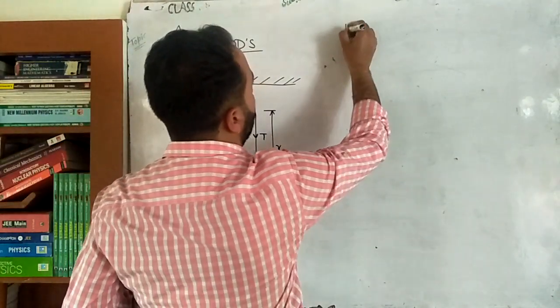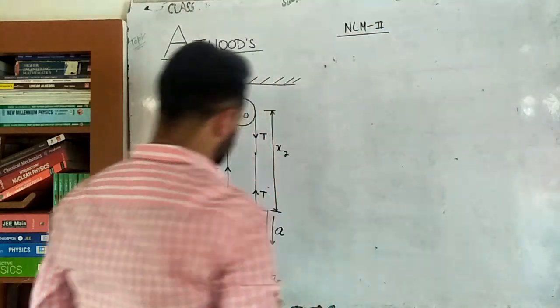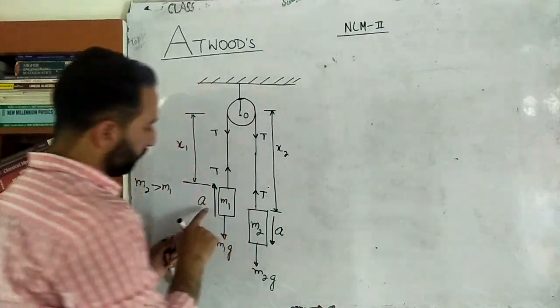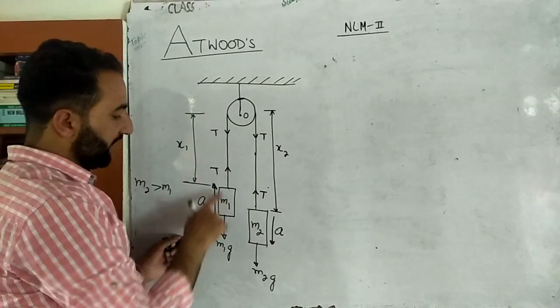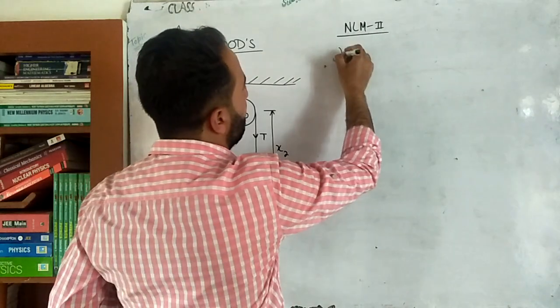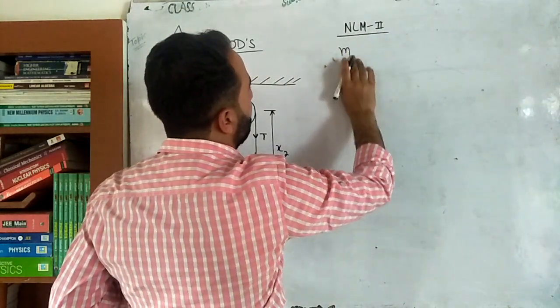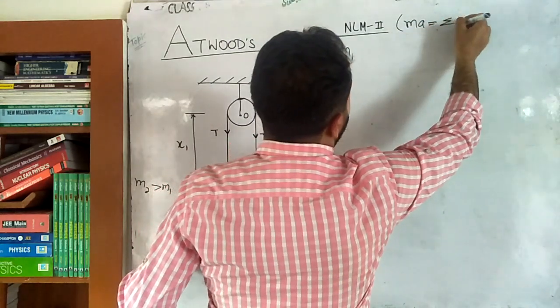So here I will use Newton's second law of motion, first of all for this very block. This one goes upwards, so take the force in the direction of acceleration as positive, and take the force opposite to the direction of acceleration as negative. So it will be like this: ma is equal to the summation of all the external forces.